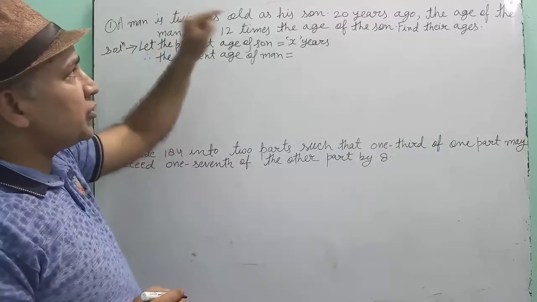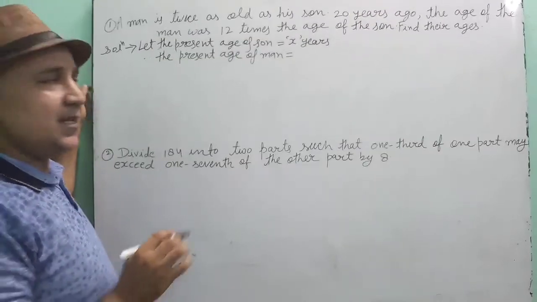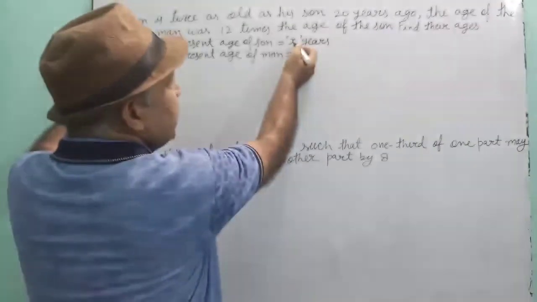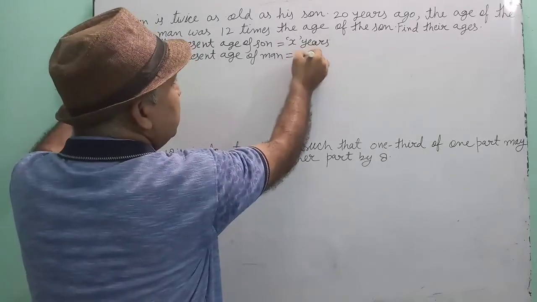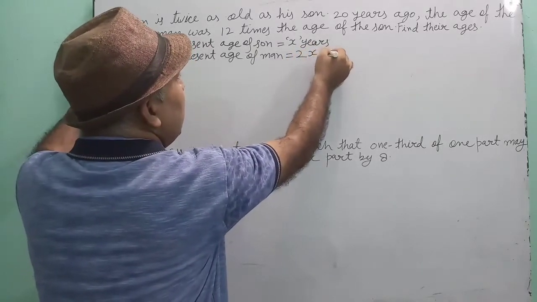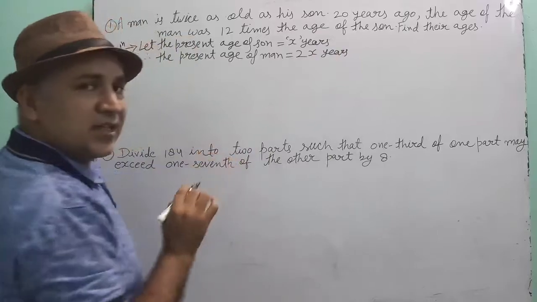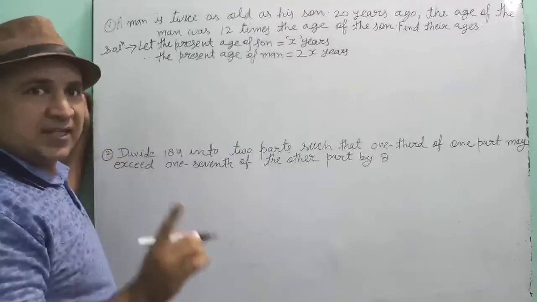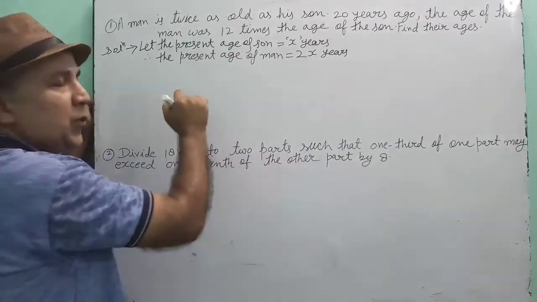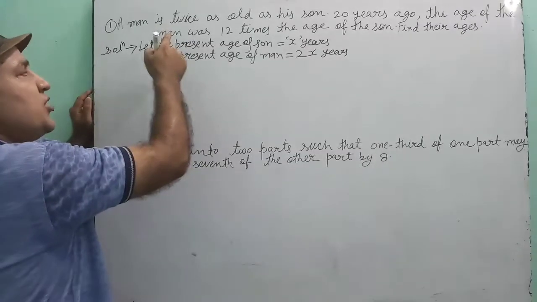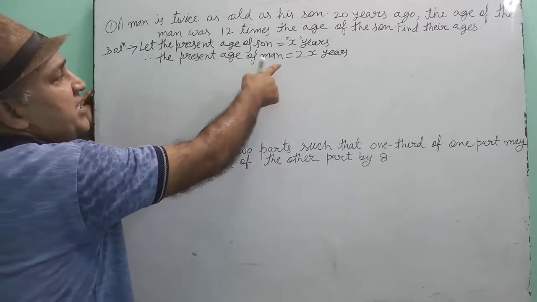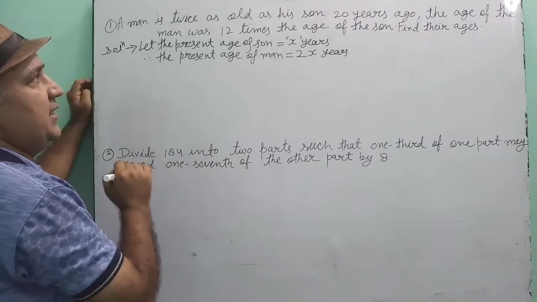Man is 2 times of son's age. It means if son's age is x, then man's age is 2x. Is this understood? Present age of son we have supposed x, and from the question we are getting present age of man should be 2x years.